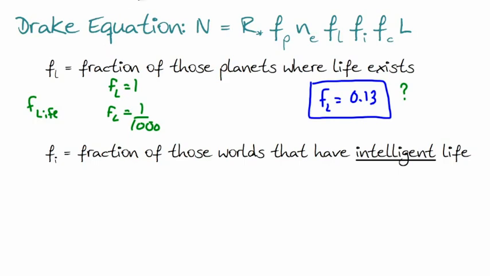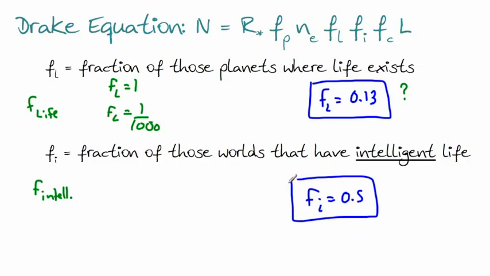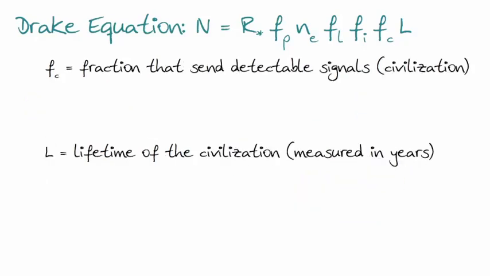So there has to be intelligence here. So Fi, often called F intelligence, is its nickname. And again, we have no idea what this is. This is a complete guess here, but let's assume that half of those planets have intelligent life. This is again a super guess, so it gets worse here. We don't know. But if we assume it's half, there we go.